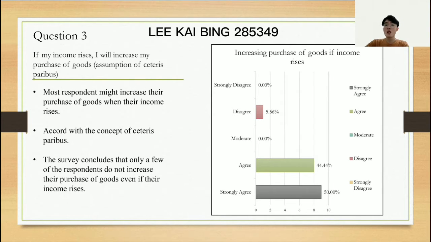For question 3, which is if my income rises, I will increase my purchase of goods, assumption of ceteris paribus. Most of the respondents might increase their purchase of goods when their income rises. There are 50% of respondents who choose strongly agree and 44.44% who choose agree. There is 1 respondent who chooses disagree, which is 5.56%. Strongly disagree and moderate have no respondent choosing them.